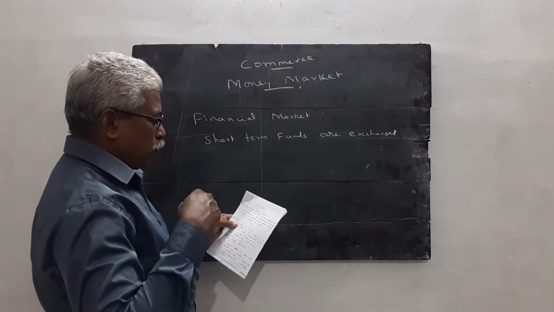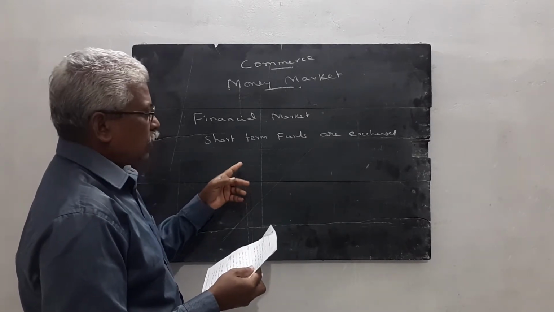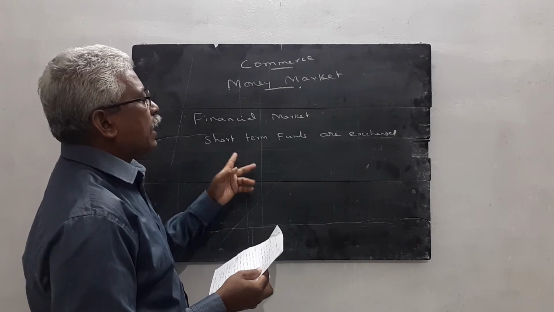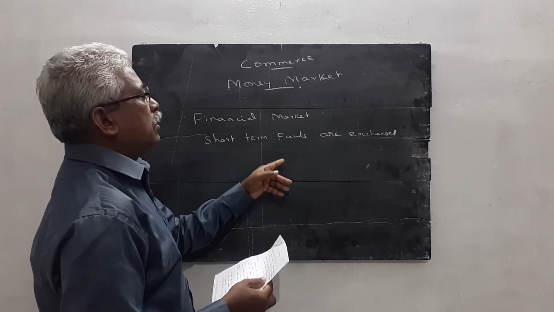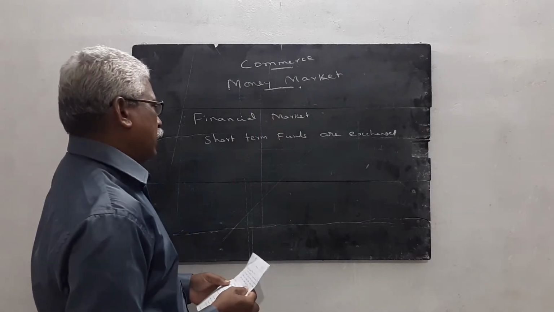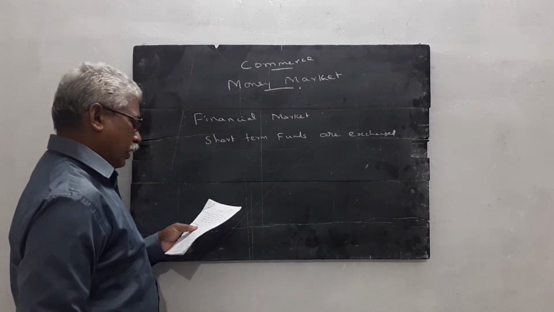The transactions, that means the instruments, are exchanged within 1 year. Instruments with 1 year maturity are exchanged in the money market. Short-term funds are exchanged in the money market.